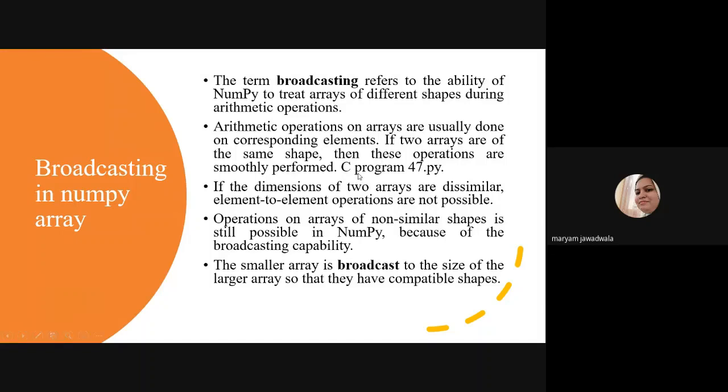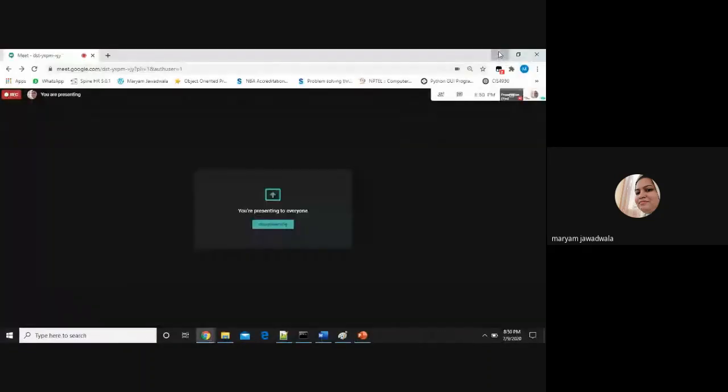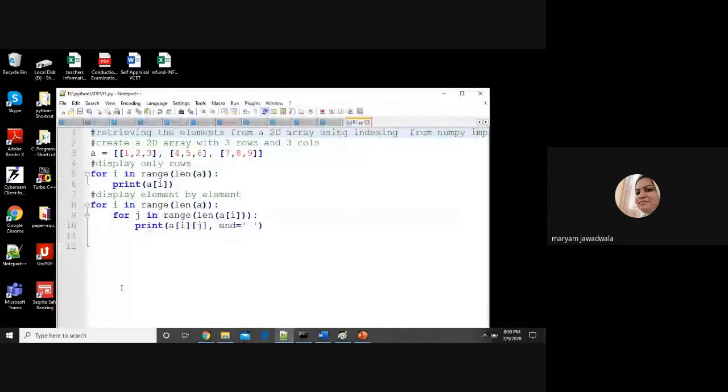For this, we just checked one program, 47.py, right? If I want to apply the arithmetic operation, then what happens? We'll check in the 47.py program. In this program, I declare one 1D array. Let's start Notepad, right?